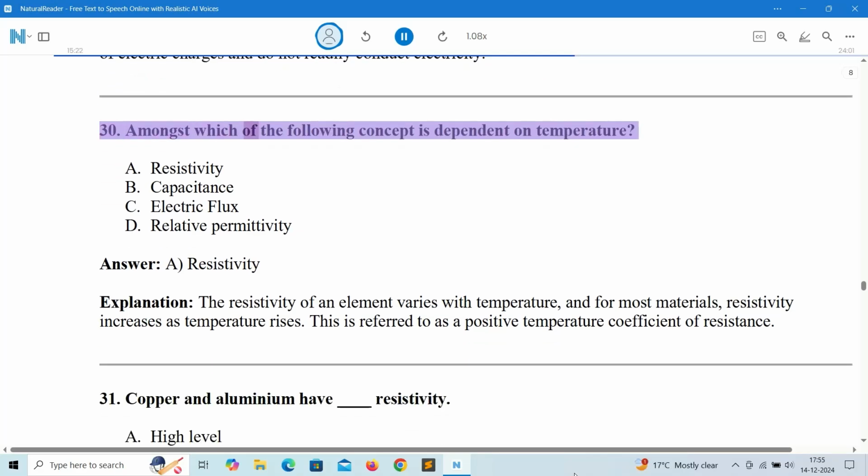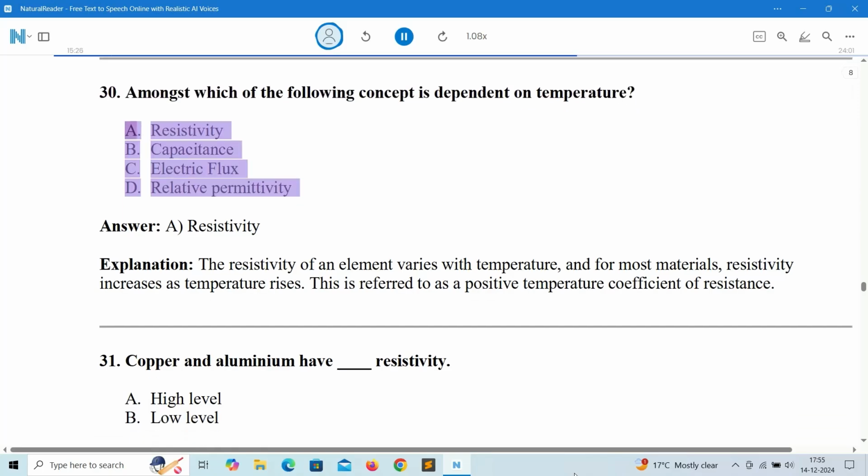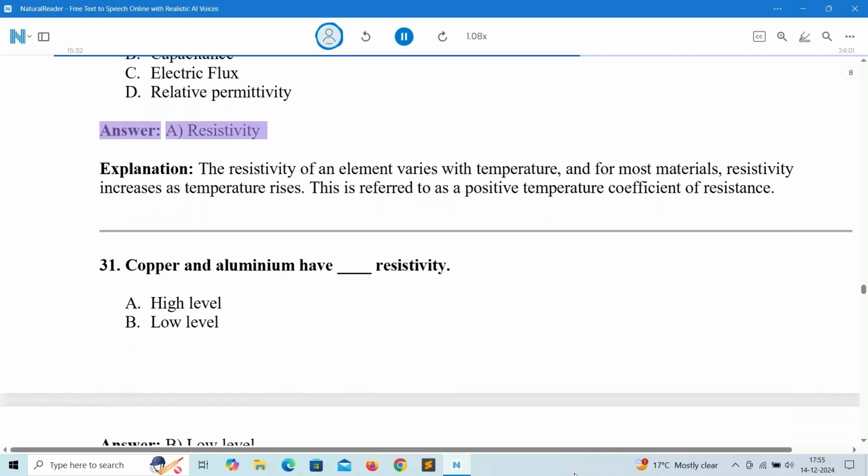30. Amongst which of the following concept is dependent on temperature? A. Resistivity. B. Capacitance. C. Electric flux. D. Relative permittivity. Answer: A. Resistivity.